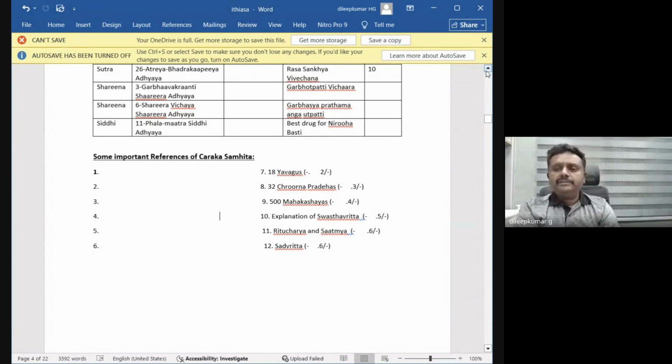So if you understand the Charaka Samhita in a very deep manner, definitely there will be no failure in your clinical practice. The Chikitsa Siddhanta is so clear. There will be no ambiguity, there will be no controversies. If you understand the proper line of treatment given by Acharya Charaka, it's very clear. And apart from this, the statement is present only in Charaka Samhita, that you should remember.